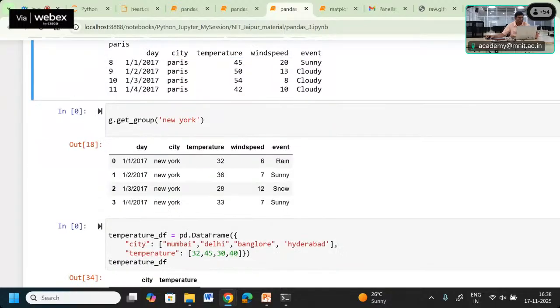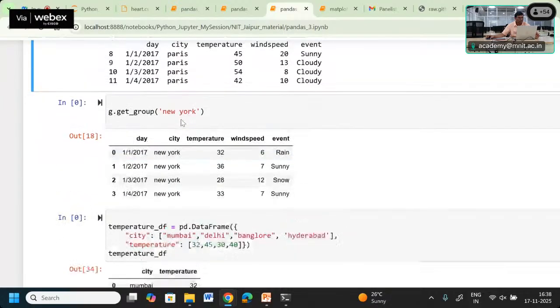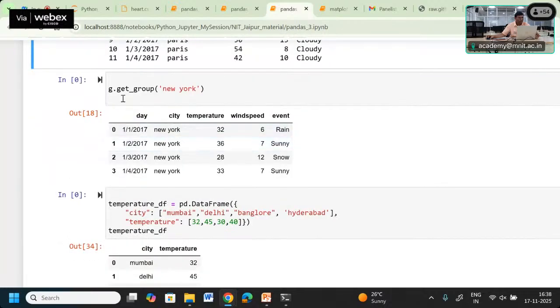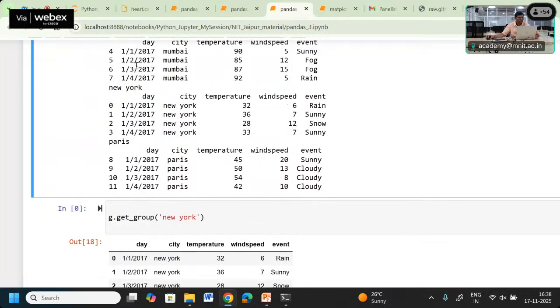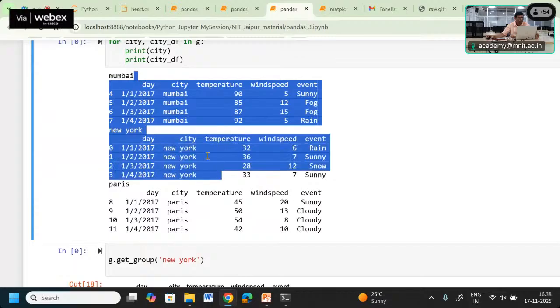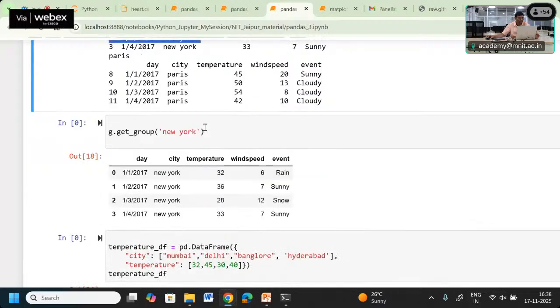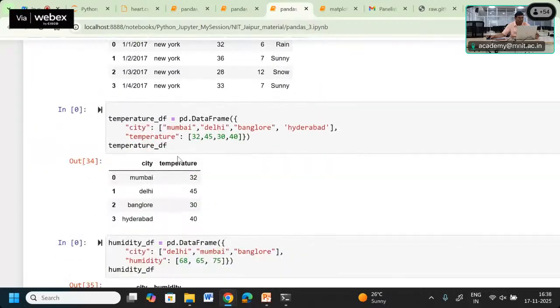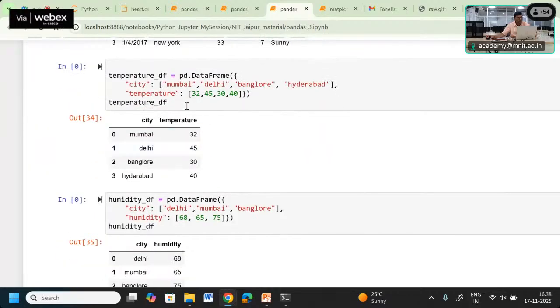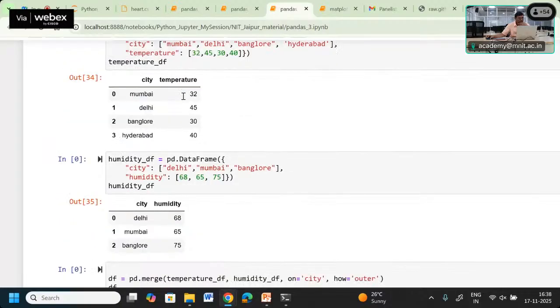Okay. And this is how we can group by New York only. From this group we want to get the data which was grouped by the name New York, so only that much data we take. Right? Now this is another frame I will create. Already we discussed this one.